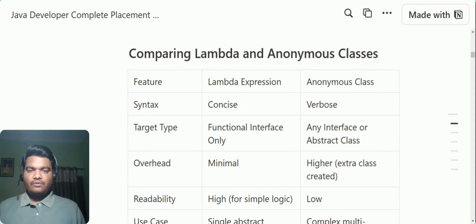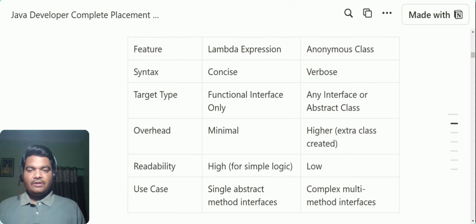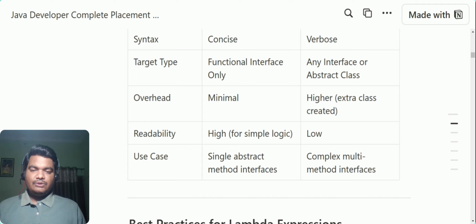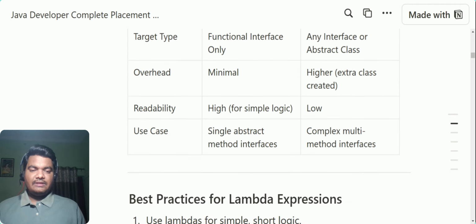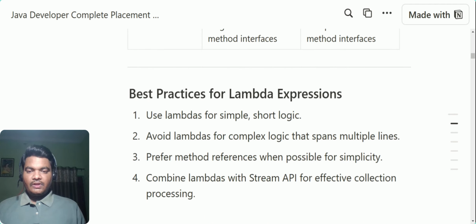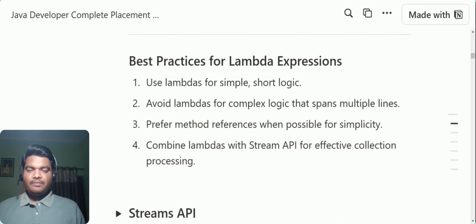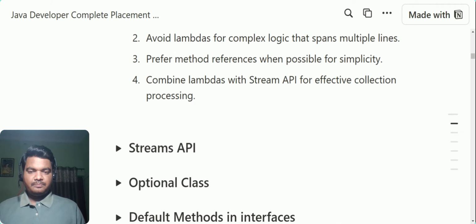In this you can also find a comparison of lambda with anonymous classes, right? The syntax is concise versus verbose. The target type for lambda is a functional interface only, whereas for any interface or abstract class you can use an anonymous class, right? Then some of the other use cases, readability, overhead, and so on. Single abstract method interfaces are the use case for lambda, while complex multiple-method interfaces suit anonymous classes. Then best practices. Some of these are theoretical concepts actually.